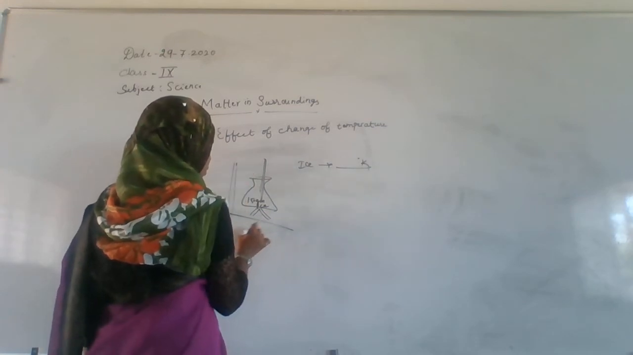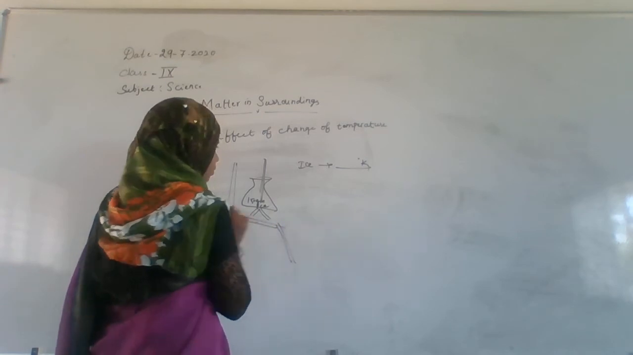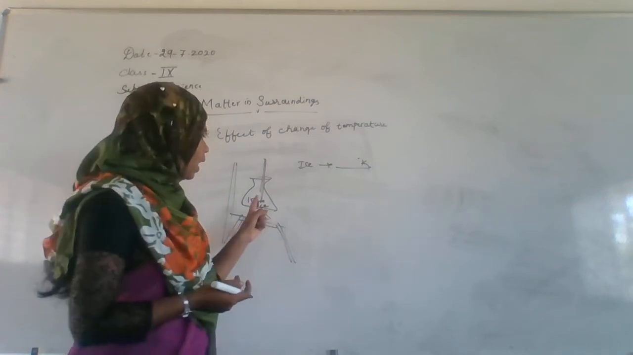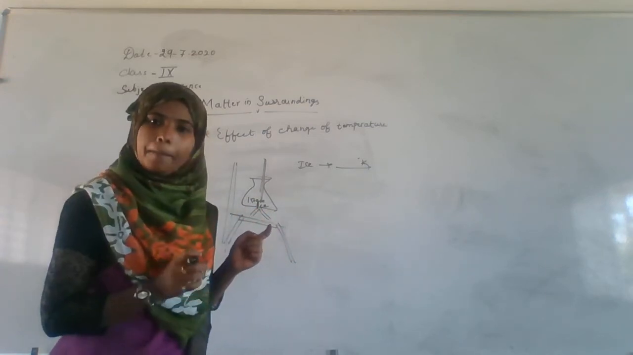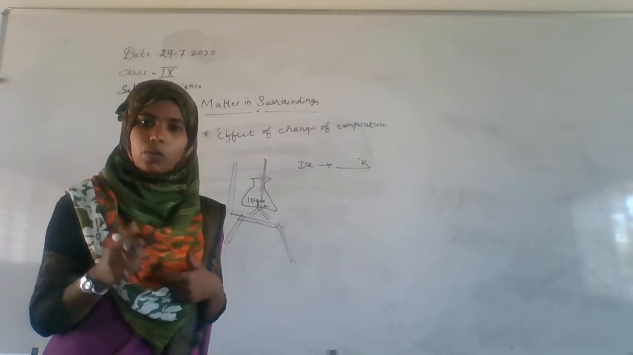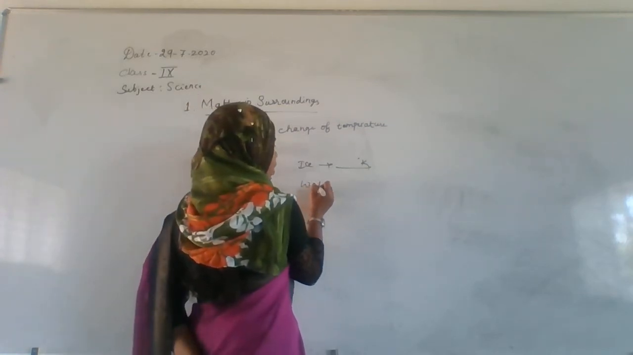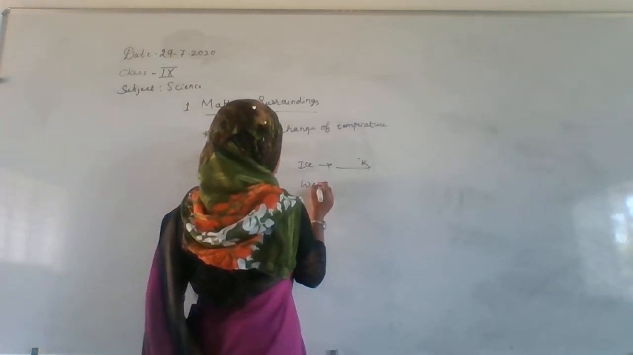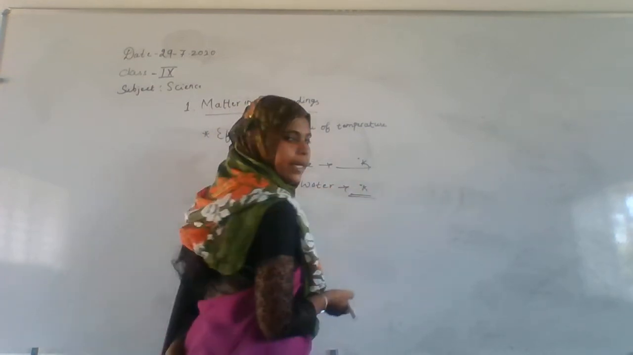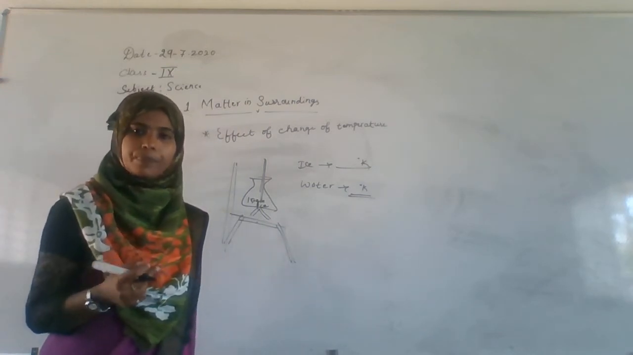Just start boiling this beaker. What will it do? Now this ice is going to melt. Now the ice is changing. It goes on melting, and after melting, note down the temperature again. Melting means after melting the ice, again note down the temperature.